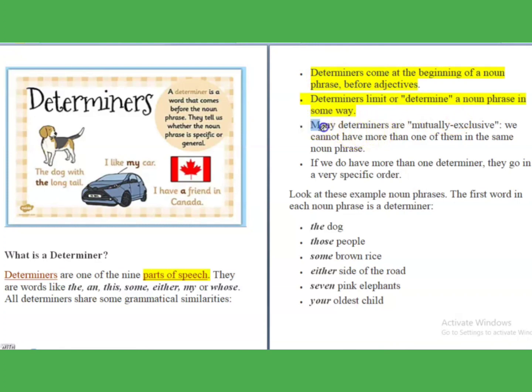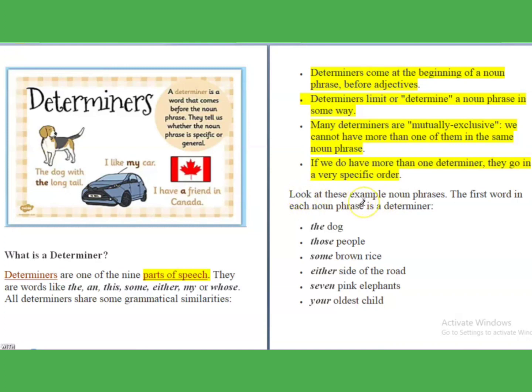Many determiners are mutually exclusive. We cannot have more than one of them in the same noun phrase. That we will see later also. If we do have more than one determiner, then they go in a specific order. This also I will discuss at the end. What are the rules that you have to go through? The order of the determiners will be discussed at the end of this module.